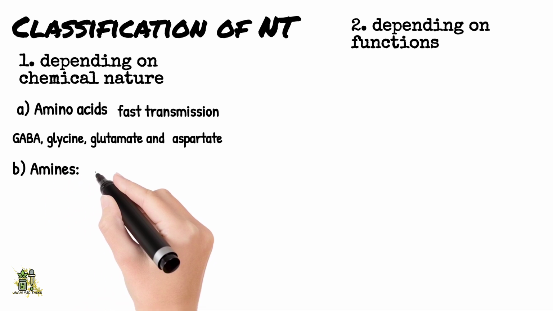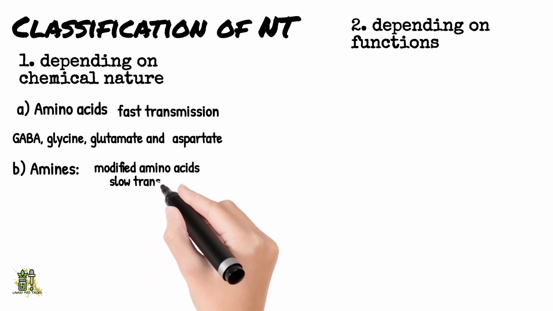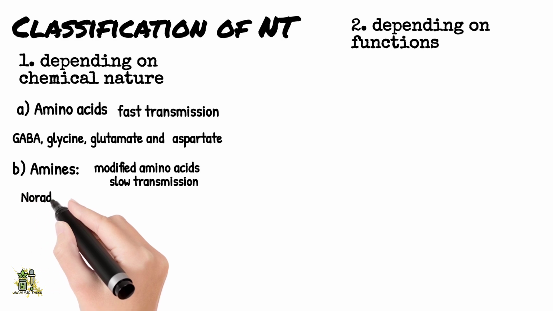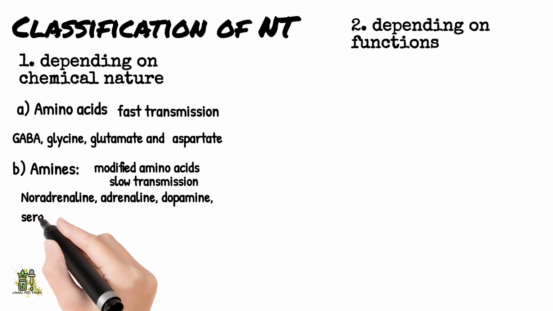Amines. Amines are the modified amino acids. These neurotransmitters are involved in slow synaptic transmission. These neurotransmitters are also inhibitory and excitatory in action. Noradrenaline, adrenaline, dopamine, serotonin, and histamine belong to this group.